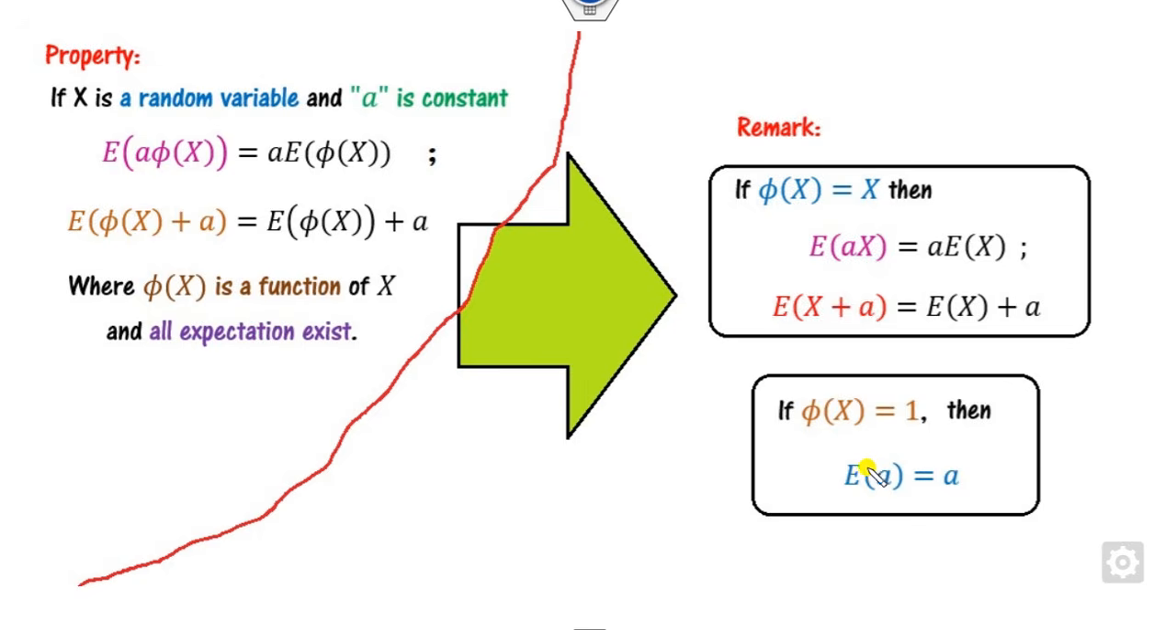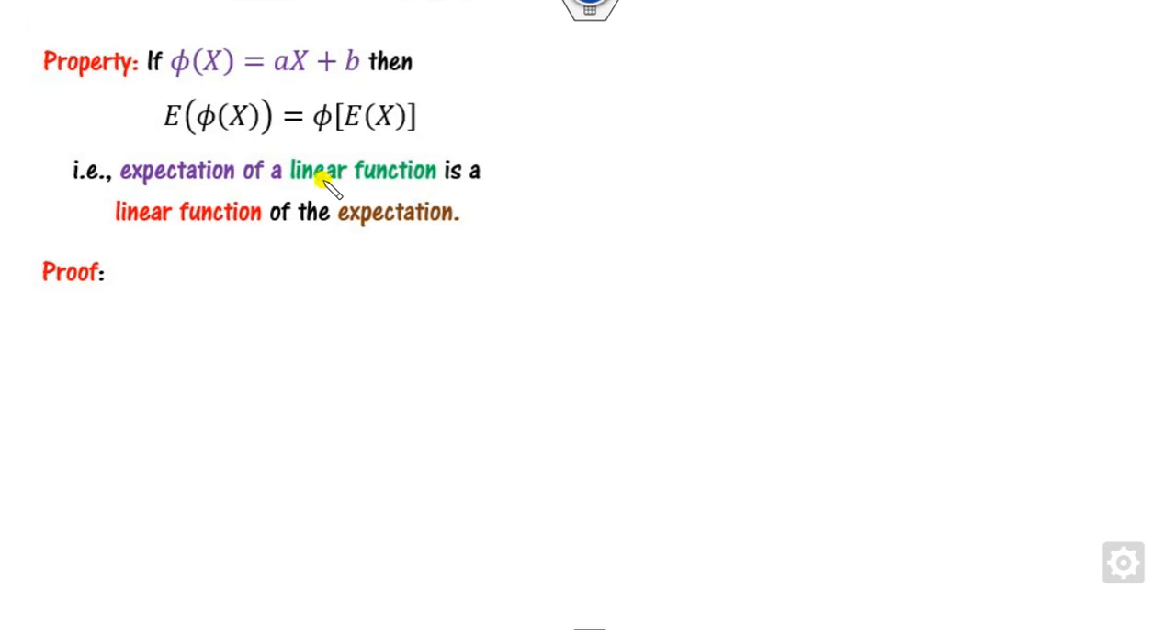Also, if you consider phi(x) as 1, if you substitute here, what is that? Expected value of a is nothing but a. That means expected value of 5 is nothing but 5, and expected value of minus 7 is nothing but minus 7. Another thing is, if you consider phi(x) is linear, like ax plus b, then the expected value is nothing but the linear function of the expected value.